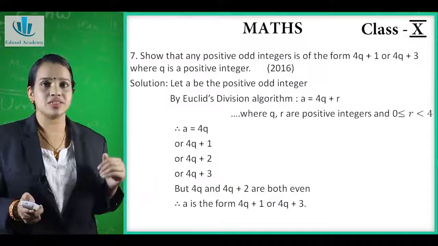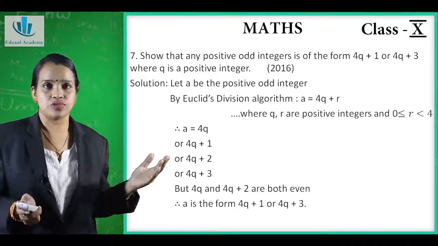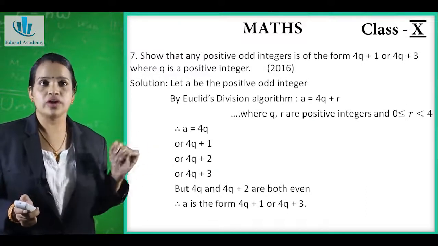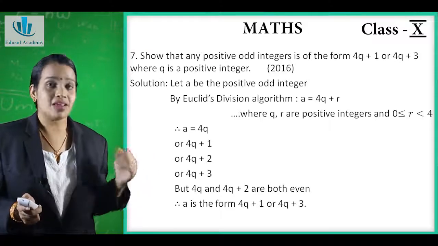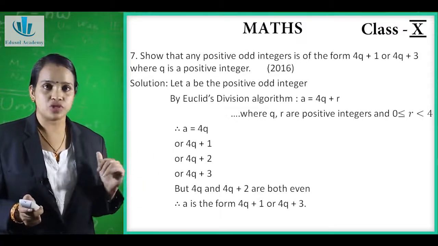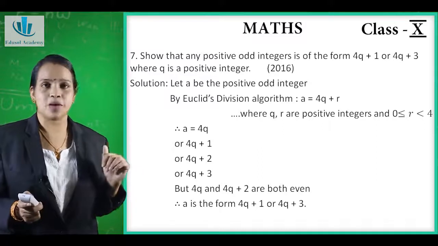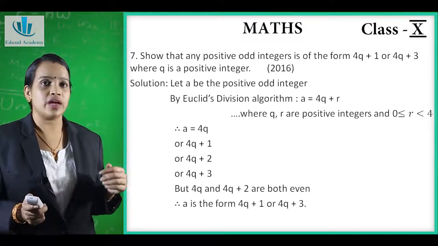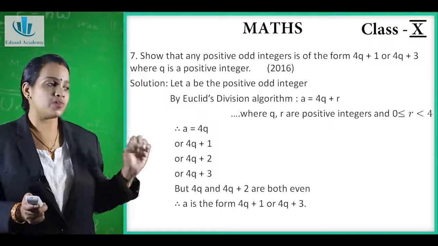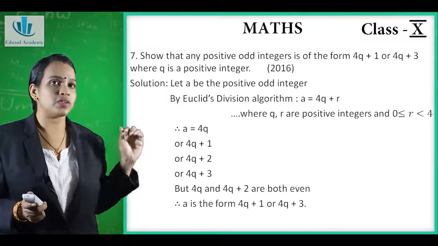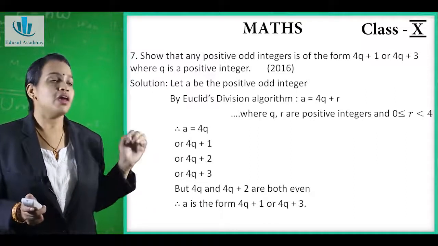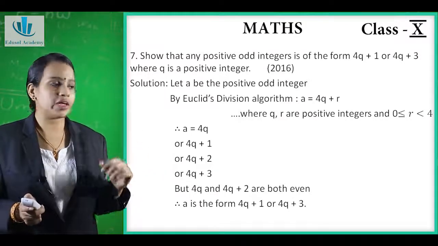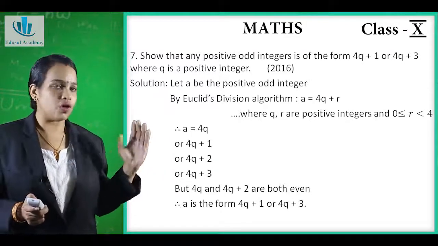Now the next question is, show that any positive odd integer is of the form 4q plus 1 or 4q plus 3, where q is a positive integer. Now this question has appeared in the year 2016. Now we have to show that a positive odd integer is in the form of 4q plus 1 or 4q plus 3, where q is a positive integer. Now what will we take? Let a be the positive odd integer.